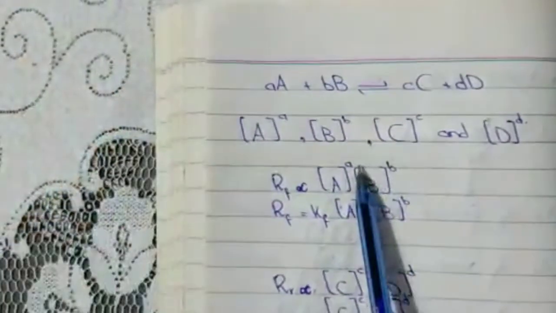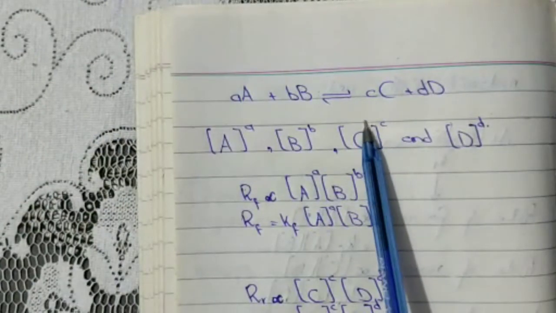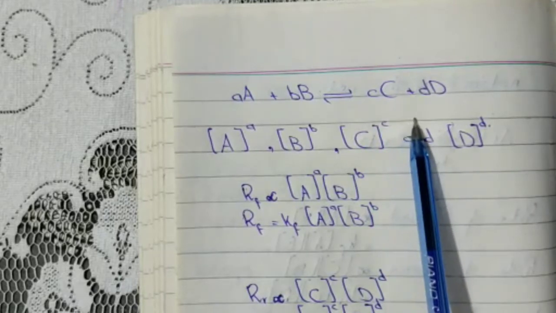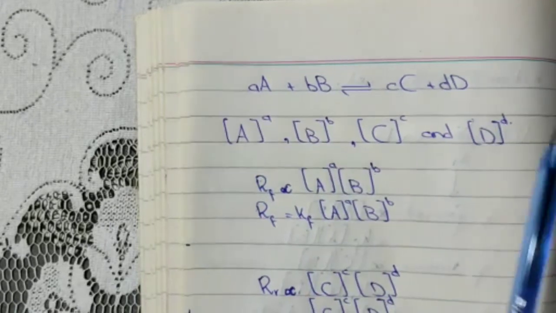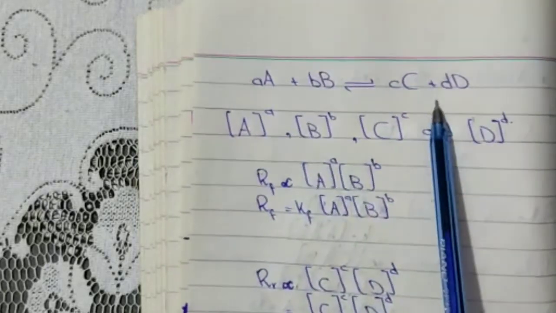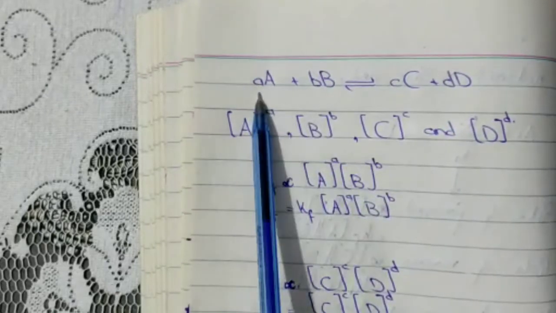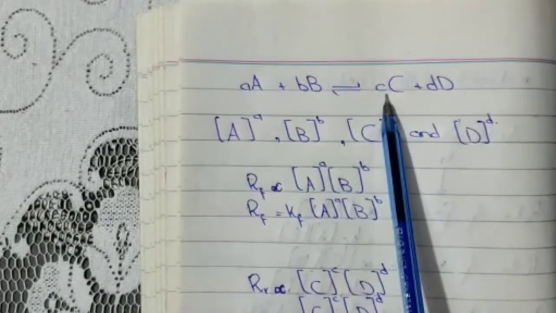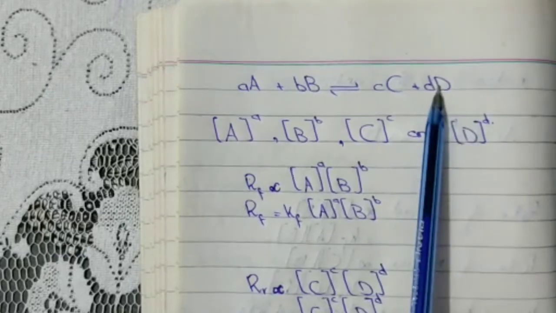So I have told you that the law of mass action deals with the concentrations. We haven't written concentrations in the previous equation. We just simply wrote the reactants and the products. But here we are representing the concentrations. What are these concentrations? These are A, B, C and D. You can say concentration or moles of the substance. For example, A moles of the reactant A and B moles of the reactant B are reacting to form C moles of the product C and D moles of the product D. Okay, so these are the phenomena.